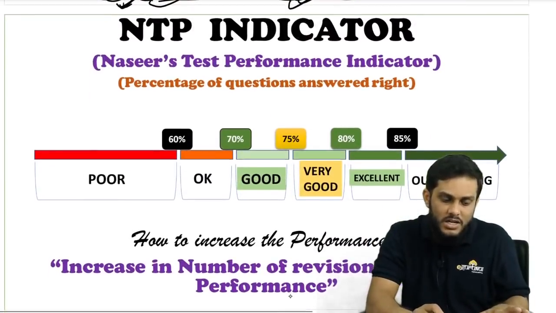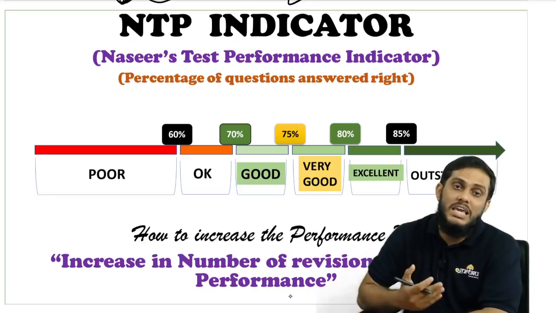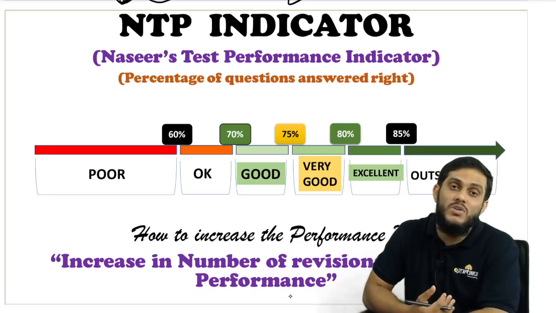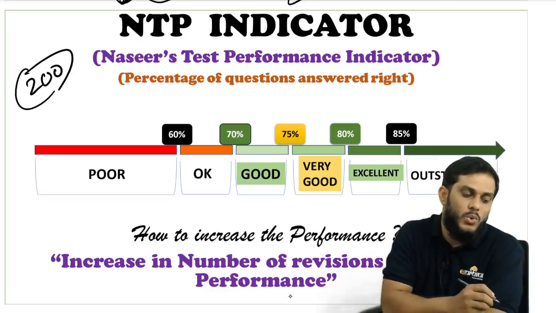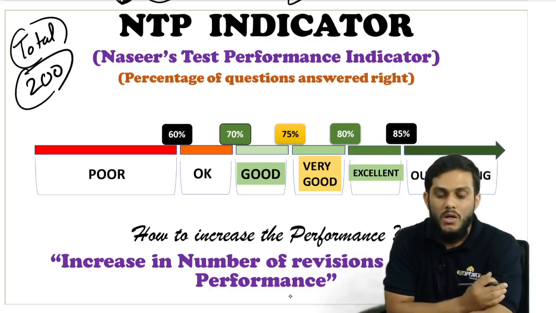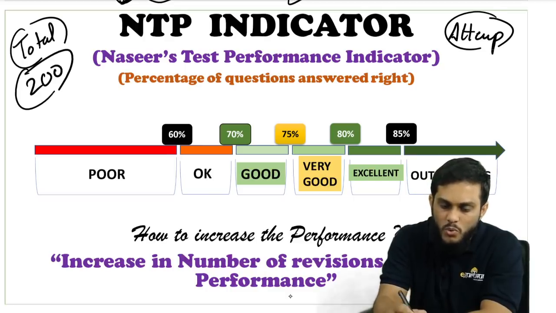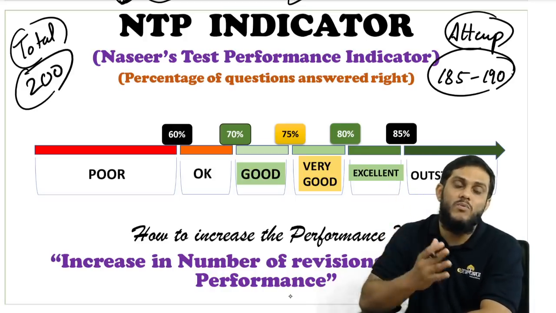And ultimately, the last thing in this session: most of the students ask me, sir, give us the new attempt indicator, because earlier the indicator was for 300 questions, but now the total number of questions is 200. How many questions to attempt? I have already told you, out of 200 questions, it is wise to attempt 185 to 190 questions, not less than 185. Once again, I'm telling you, not less than 185.